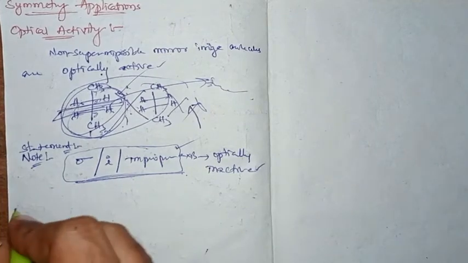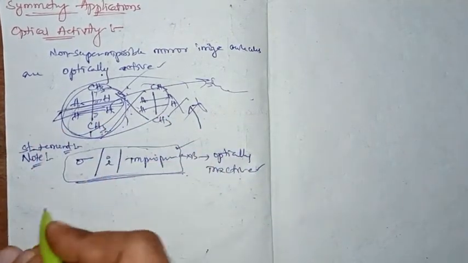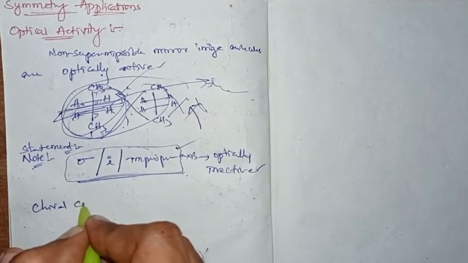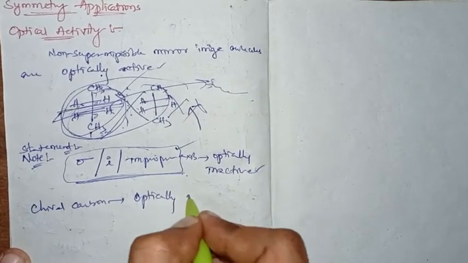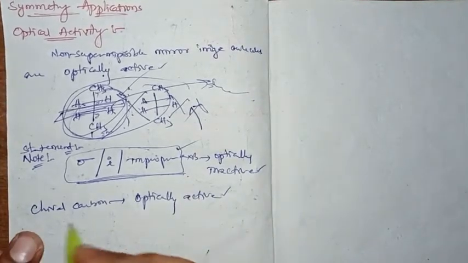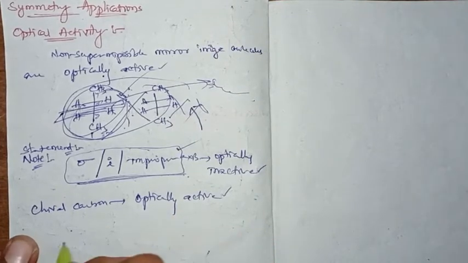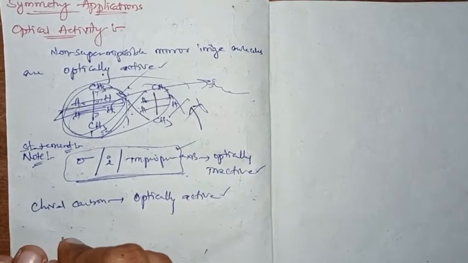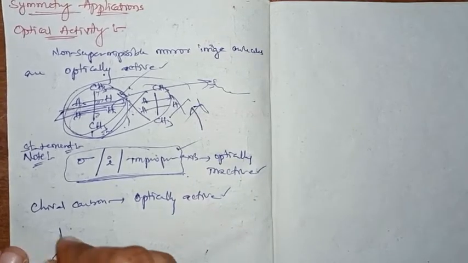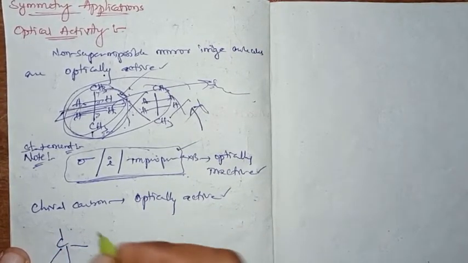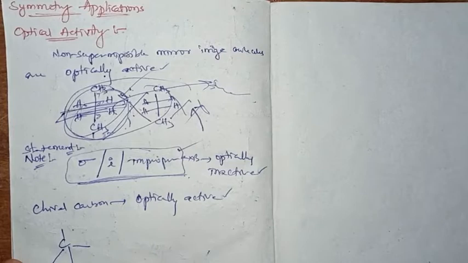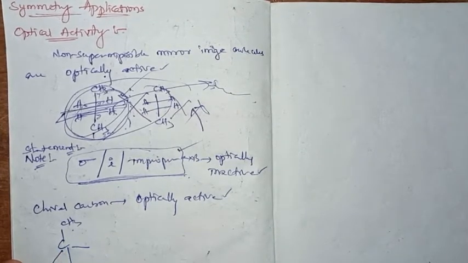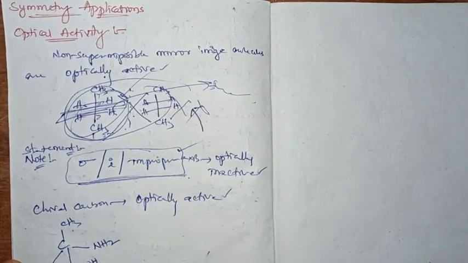We know that in organic chemistry it is very popular that chiral centers, chiral carbons, are optically active, right? Why are chiral carbons optically active? Chiral carbons have four different substituents around the carbon, such as alanine.